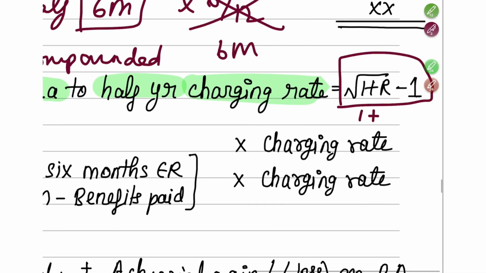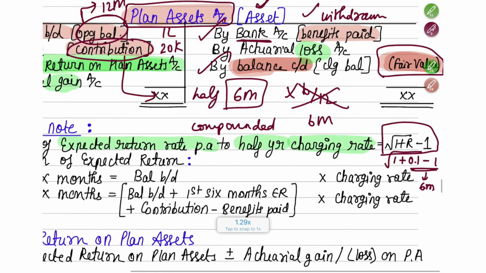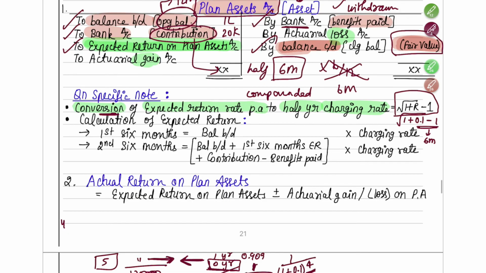So 1 plus r means, suppose 10% is our expected return per annum. Okay, so it will be the square root of 1.1, minus 1. So whatever answer comes here, this will be your 6 monthly charging rate. So for the 6 months contribution, you have to use this rate to find out what was the return out of it. Okay, so when you are doing the sum, this point you'll be able to understand.